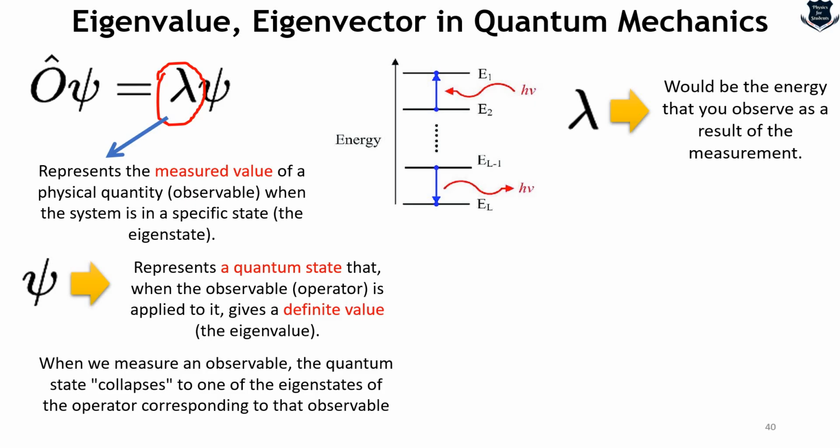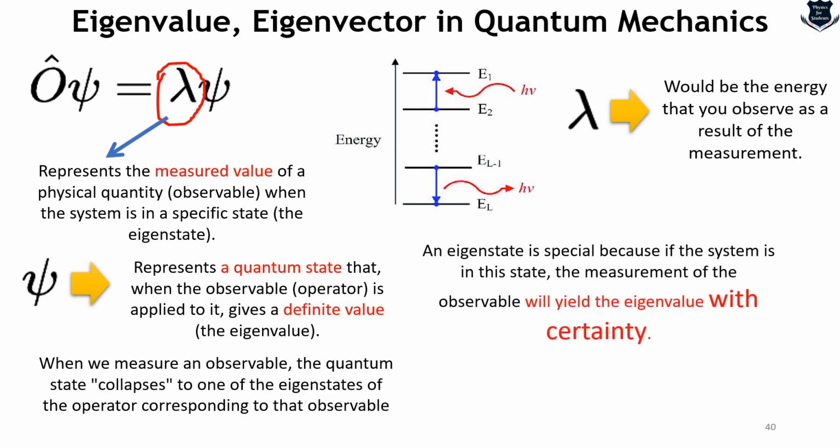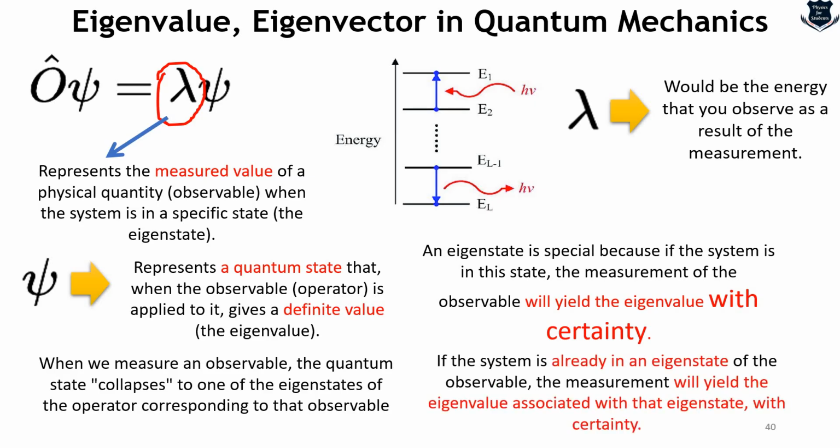So from here what we can deduce is this one. An eigenstate is special. Why? Because if the system is in this state, the measurement of the observable will yield the eigenvalue in that state with certainty. That means there is absolutely no doubt on that. If the system is already in an eigenstate of the observable, the measurement will yield the eigenvalue associated with that eigenstate with certainty. Certainty means there is no ambiguity. There is nothing which will create any doubt whatsoever.